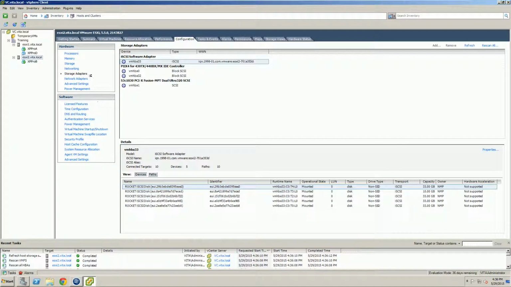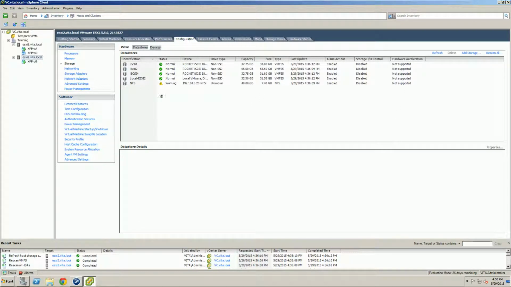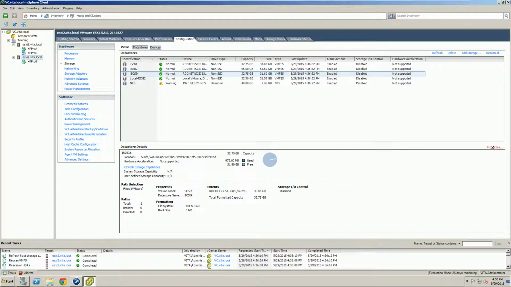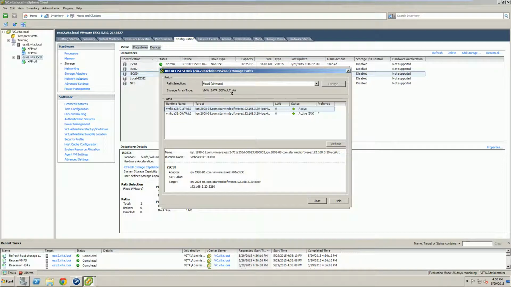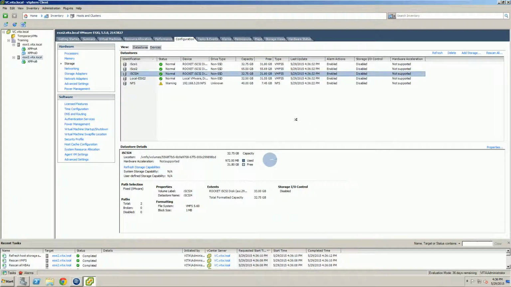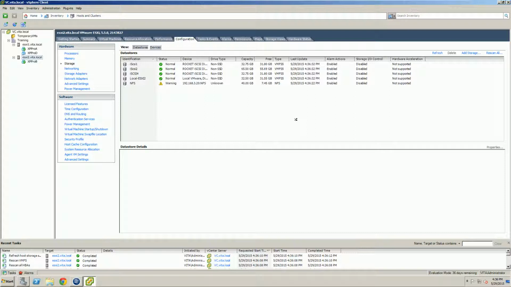We see it there, so let's go back to storage, and there it is. We probably could have just waited a few seconds as well. I want to get people into the habit of rescanning and refreshing for our storage. We also want to double check that round robin is enabled for iSCSI 4. And we're all good there.